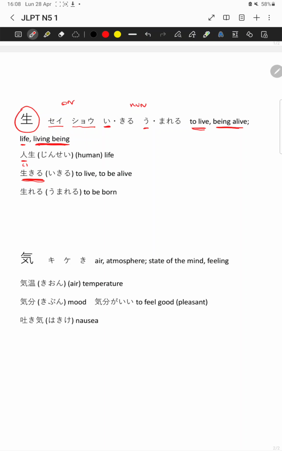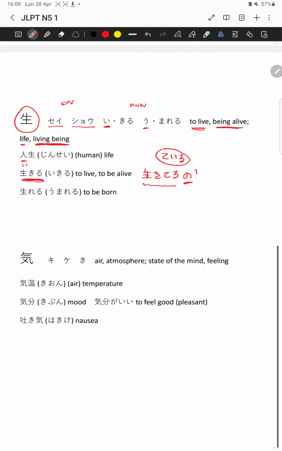For instance, like in anime, when someone asks if someone is alive, they ask ikiteru no. This is a conjugation of the verb ikiru, the te iru form, which means something that is taking place now, a current situation, while no is a particle to express a question. So, are you still alive? Kind of, are you okay? Another word is umareru, which means to be born. Here the reading is u.